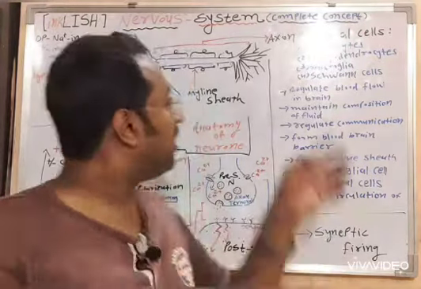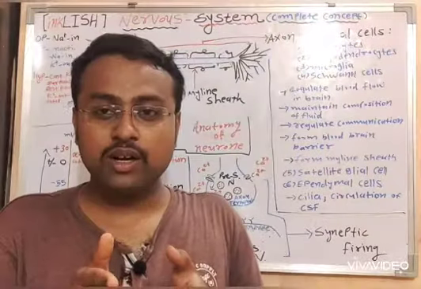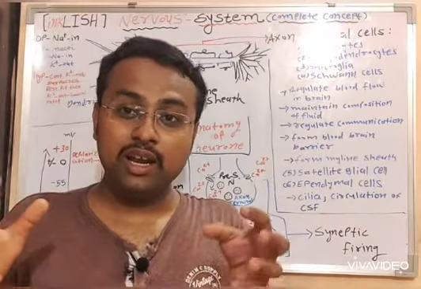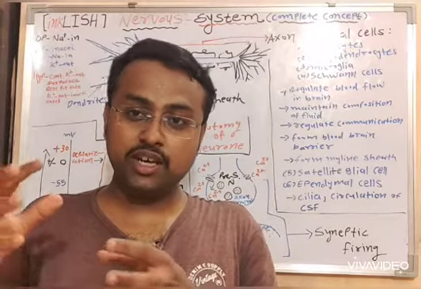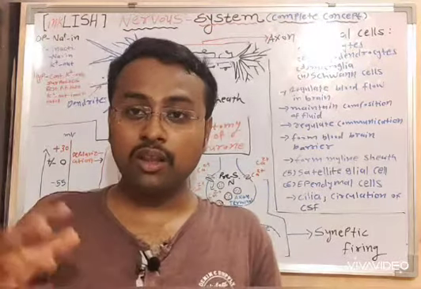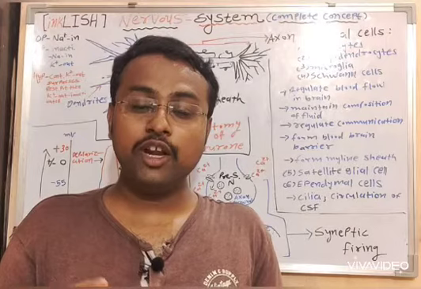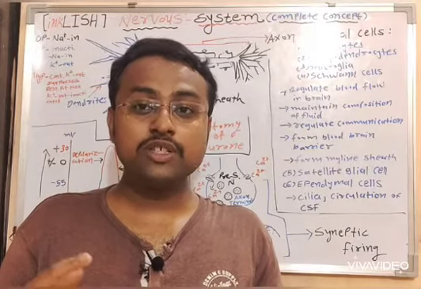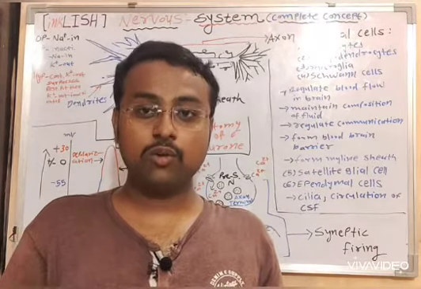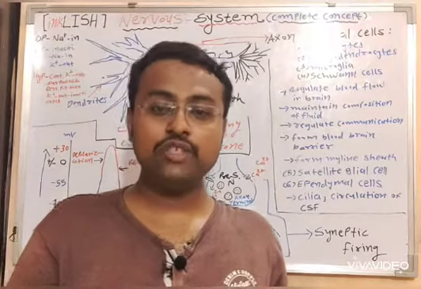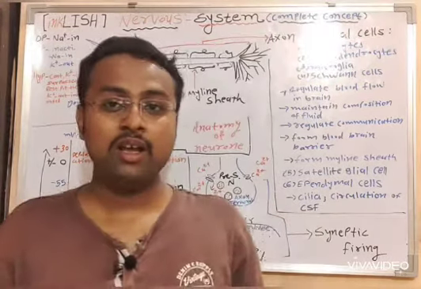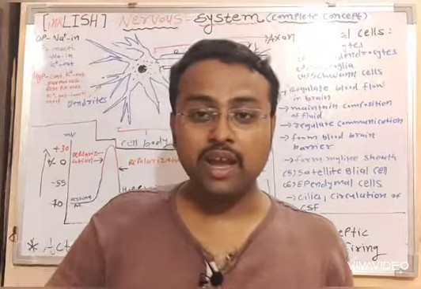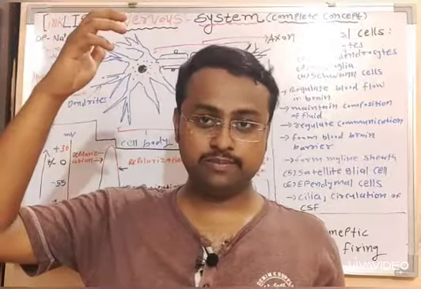And once the impulse reaches the last neuron which is connected with the neuromuscular junction, it induces the muscle to contract or to release, which helps my hand to rise up.